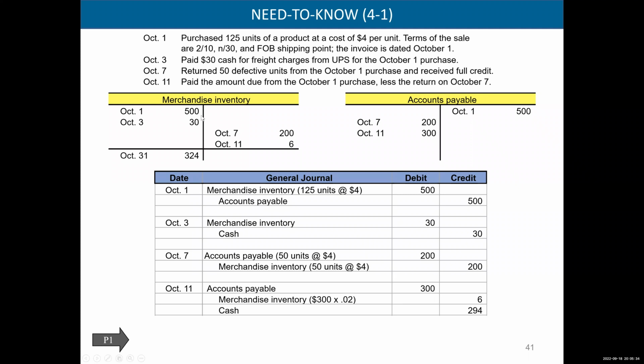You just now notice that our inventory is now holding at 324, and looks like, man, we paid off everything, right? We owed 500, but then we returned 200, and then we paid the balance, so we don't owe anything anymore here. Okay.